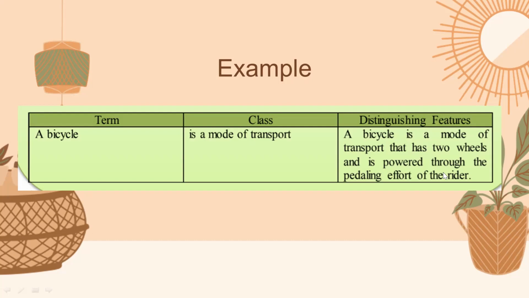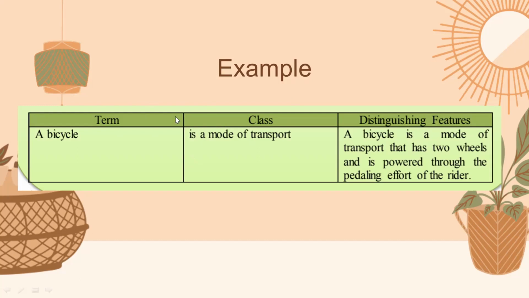So, aside from bicycle having two wheels, it is also powered through the pedaling effort of the rider. Kinahanglan siya effort magpedal-pedal si rider. So, mode of transportation, dayon duha kaligid. Nay duha ka ligid, then kinahanglan mag-pedal ang rider, wala nay lain. Di man na motor, bicycle na siya. So this is an example of formal definition.